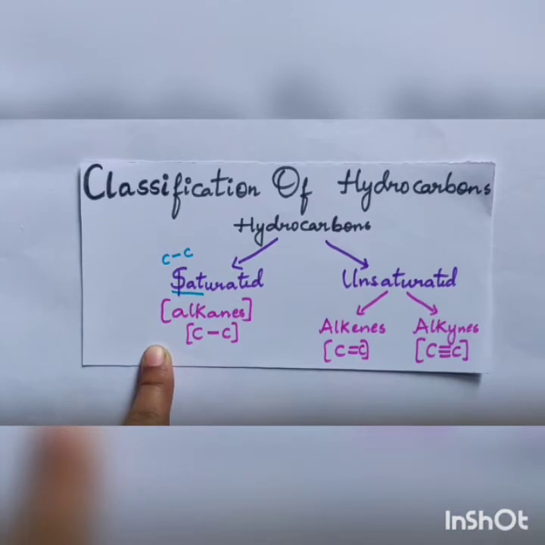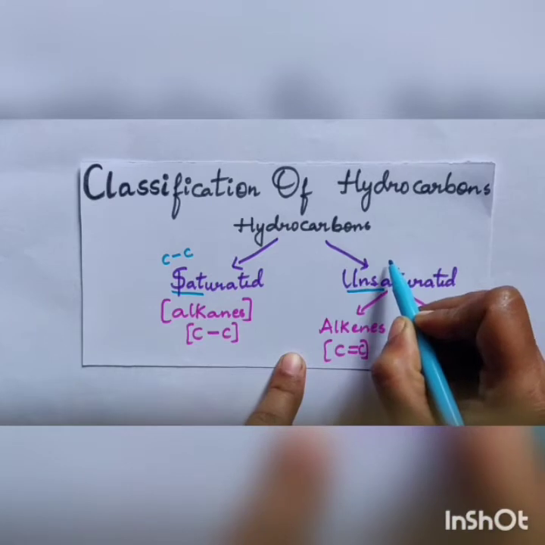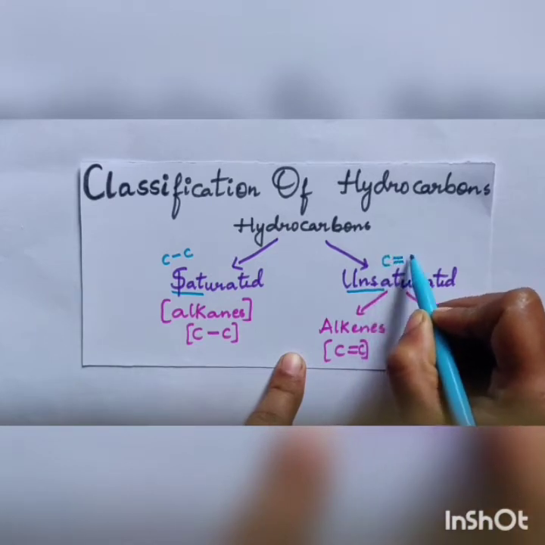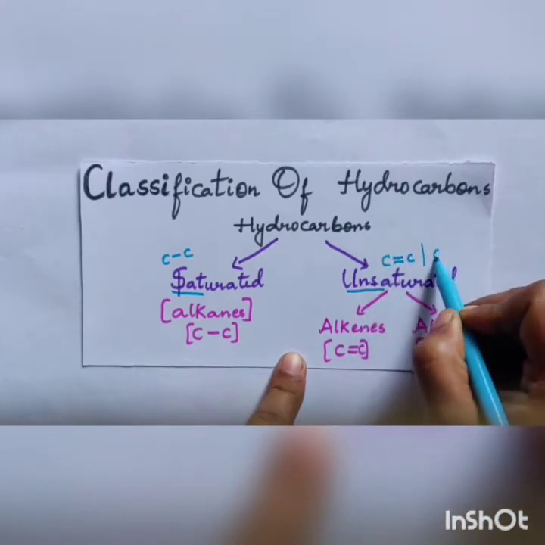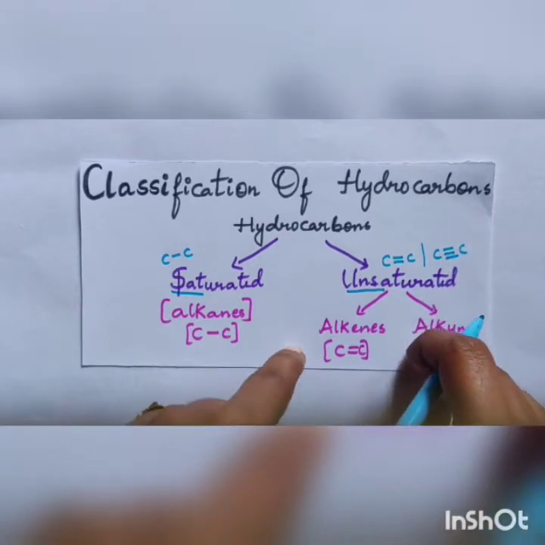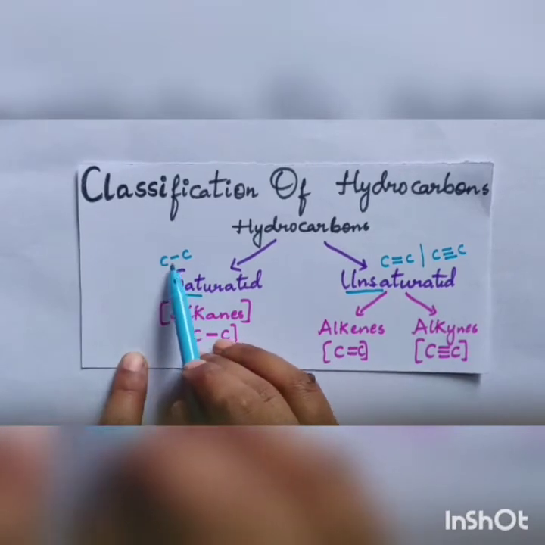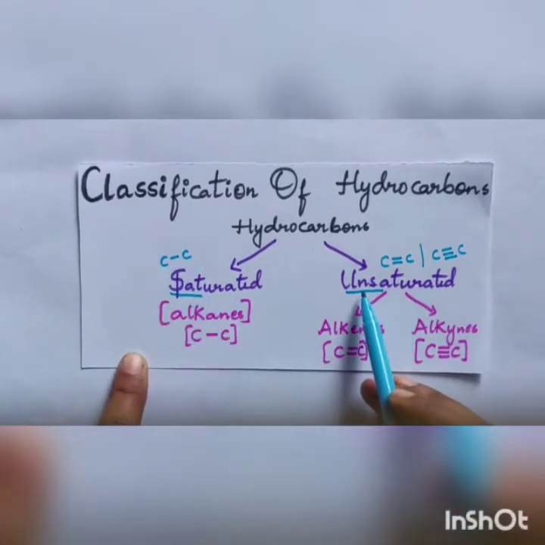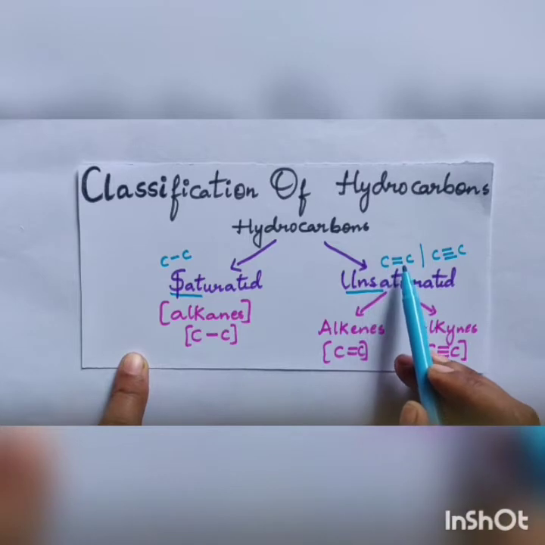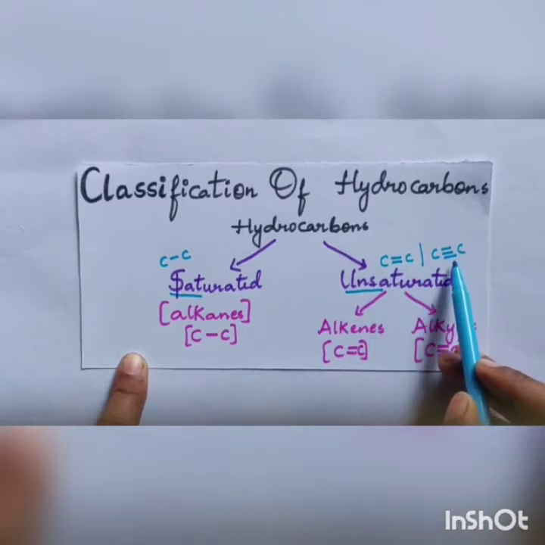Unsaturated means, remember, between carbon and carbon it is double bonded, or else triple bonded.